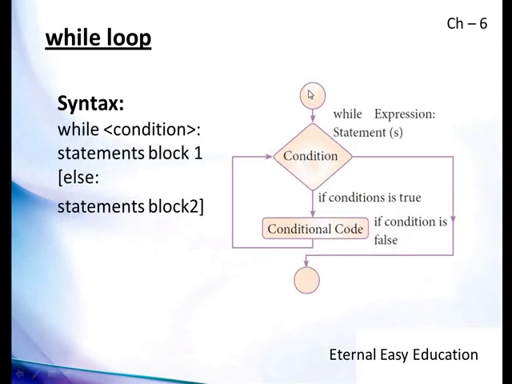So what is the flow chart for this while loop? While followed by the condition. If the condition is true, the statement below that is executed. Can you see this line is again going to the condition? Yes, it will keep on executing the statements until this given condition becomes false. Once the condition is false, the loop will exit and it will come to the next part.